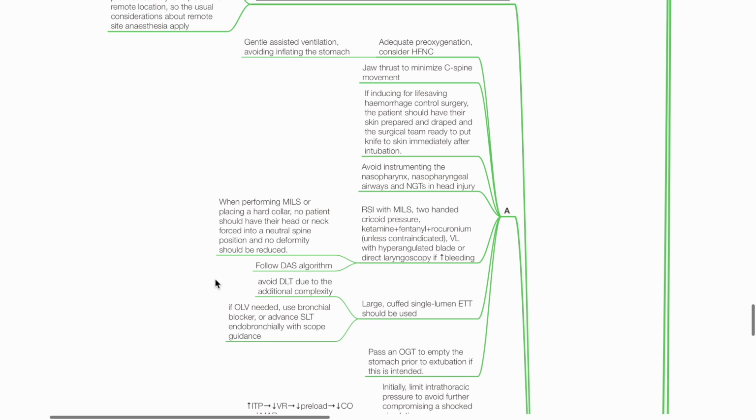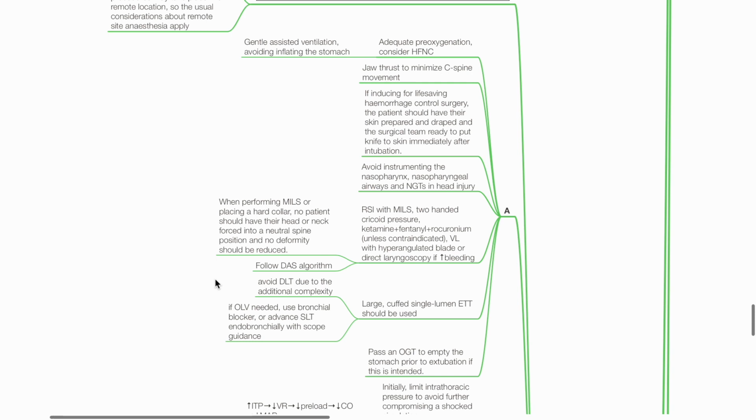Airway. Adequate pre-oxygenation. Consider HFNC during pre-ox. Gentle assisted ventilation. Avoid inflating the stomach. Jaw thrust to minimize cervical spine movement. If inducing for life-saving hemorrhage control surgery, patients should have their skin prepared and draped, and the surgical team ready to put knife to skin immediately after intubation. Avoid instrumenting the nasopharynx, nasopharyngeal airways, and nasogastric tubes in head injury.